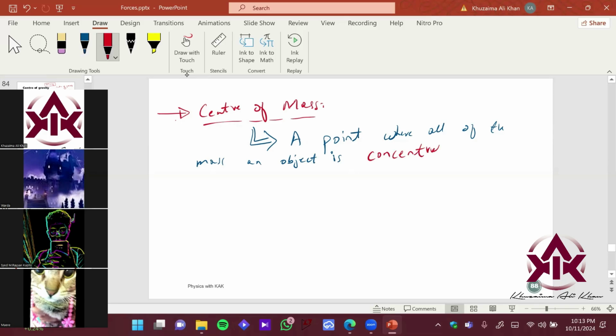So it's pretty similar to center of gravity, but it is basically saying where all of the mass of an object is concentrated. Like imagine, if we just talk about regular objects, let me just draw regular shapes. How do we find center of mass for regular shapes? It's pretty similar to center of gravity. Let's imagine we have a rectangle.